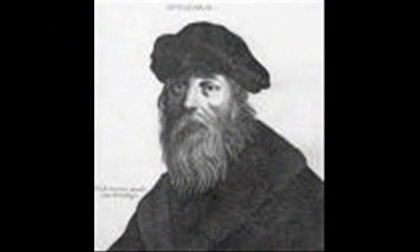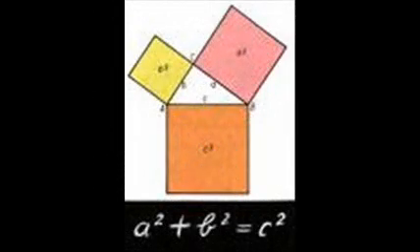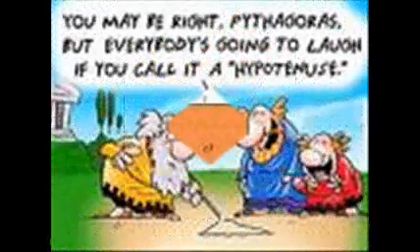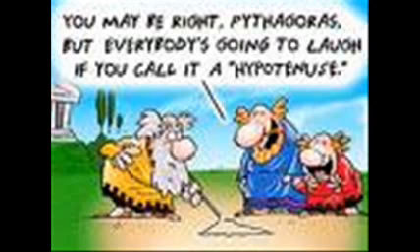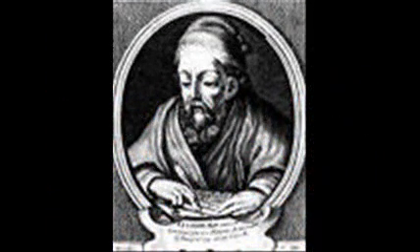In 500 BC, a man named Pythagoras formulated principles that would influence all mathematicians to come. Does the Pythagorean theorem sound familiar? In this cartoon, some Pythagoreans are making fun of Pythagoras for naming the longest side of a right triangle a hypotenuse. In 300 BC, Greek mathematician Euclid created the Elements, a work considered to be the basis of modern mathematics.